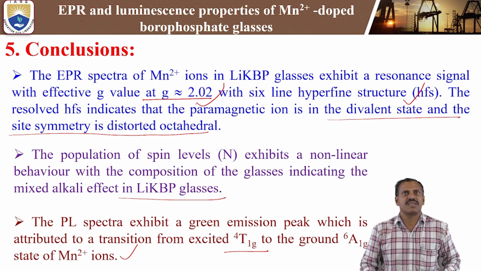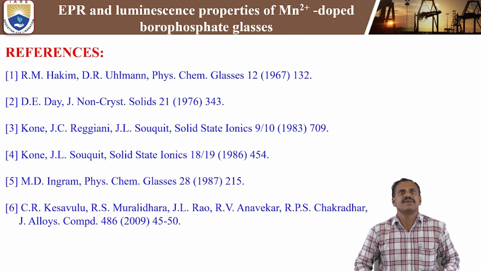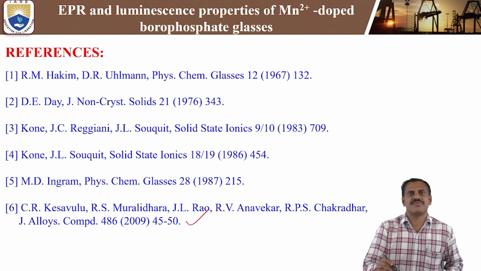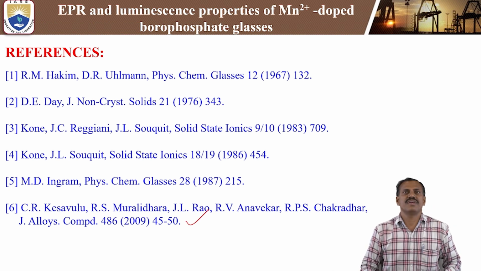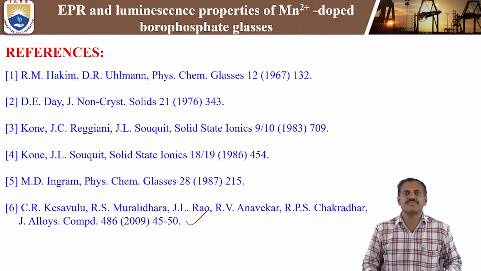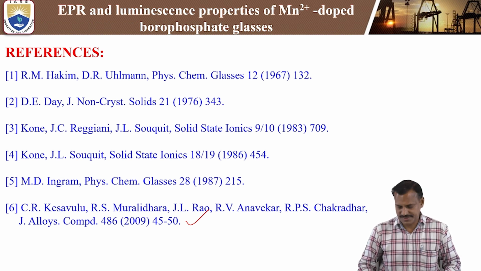These are the summary and conclusion of the present study. Next, references. These references are used in the present study. In this paper, we discussed the EPR and photoluminescence properties of Mn2+ doped borophosphate glasses, where mixed alkali elements, lithium and potassium, are used.